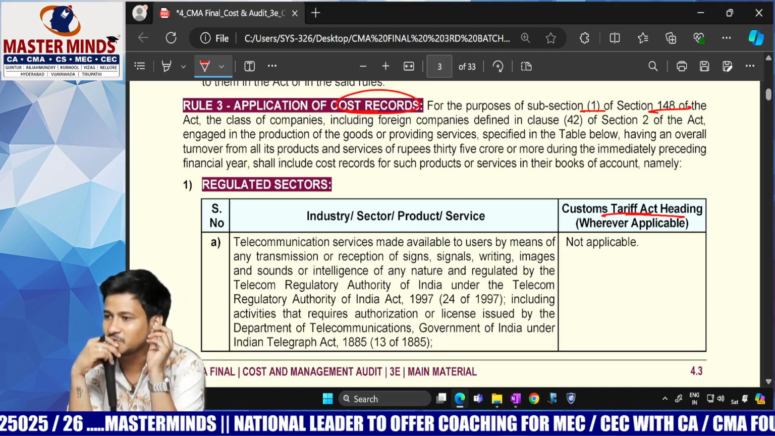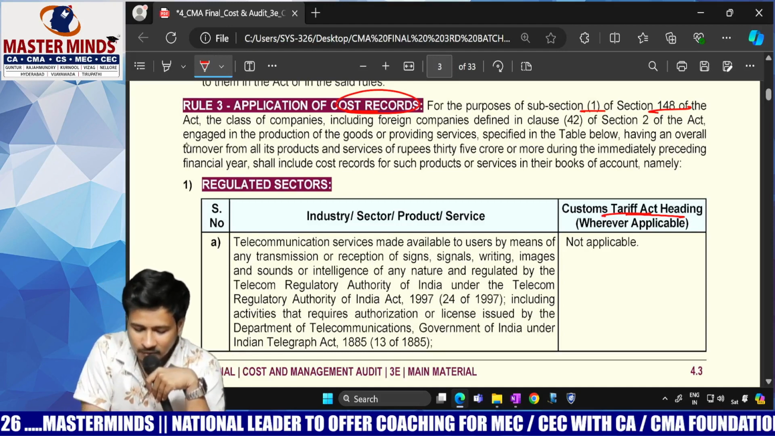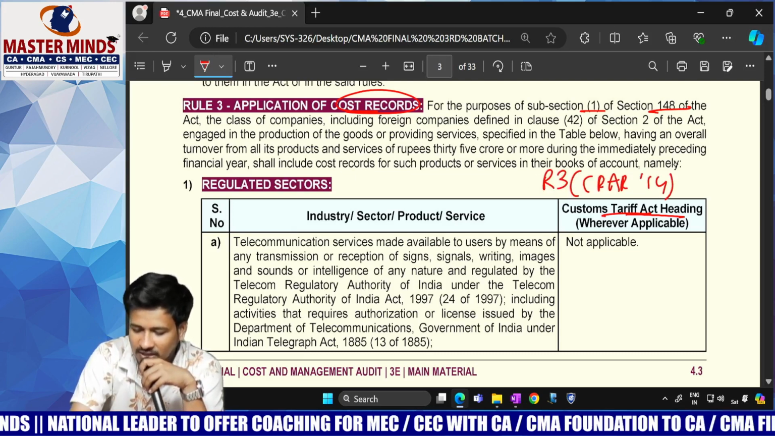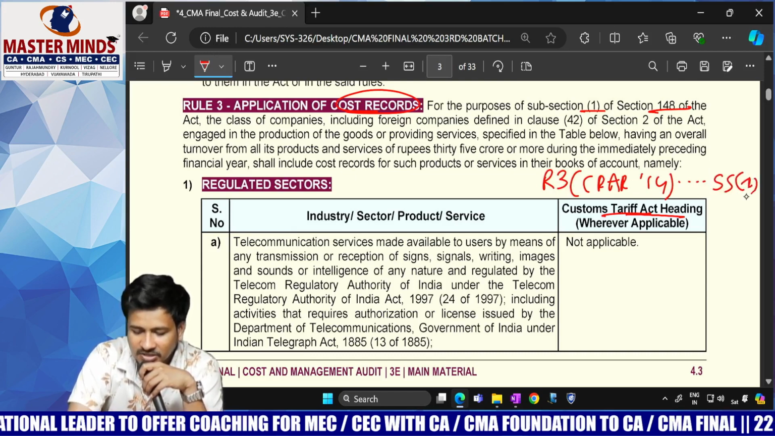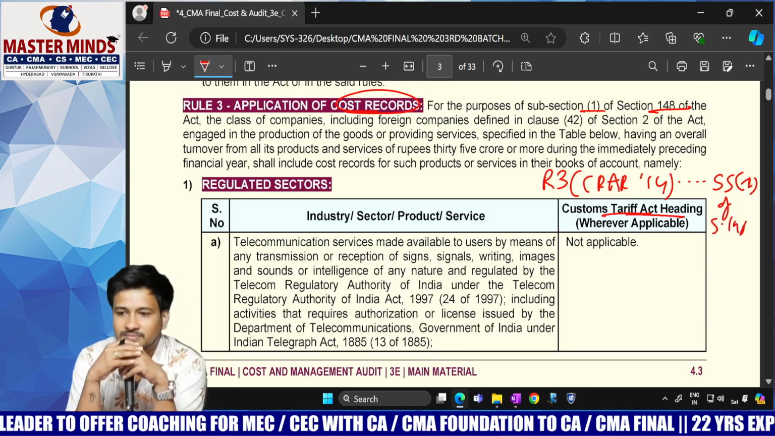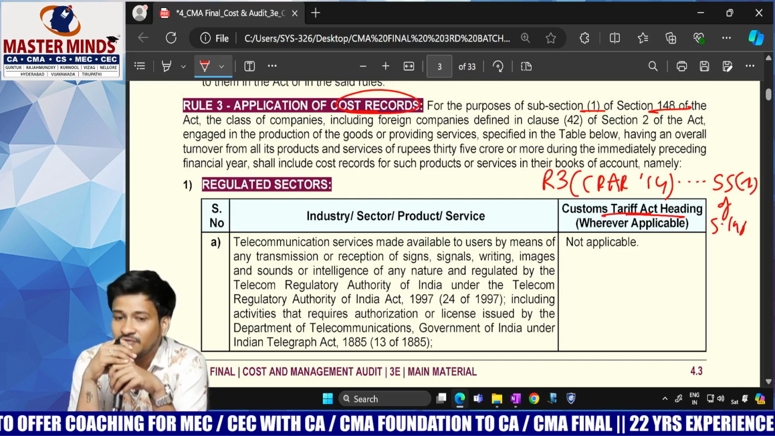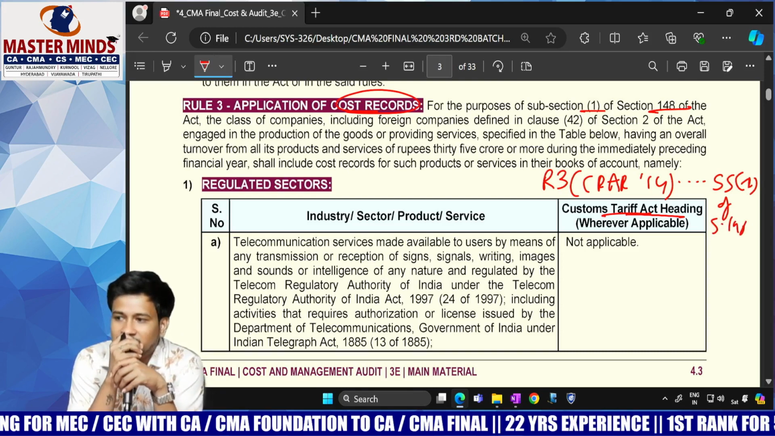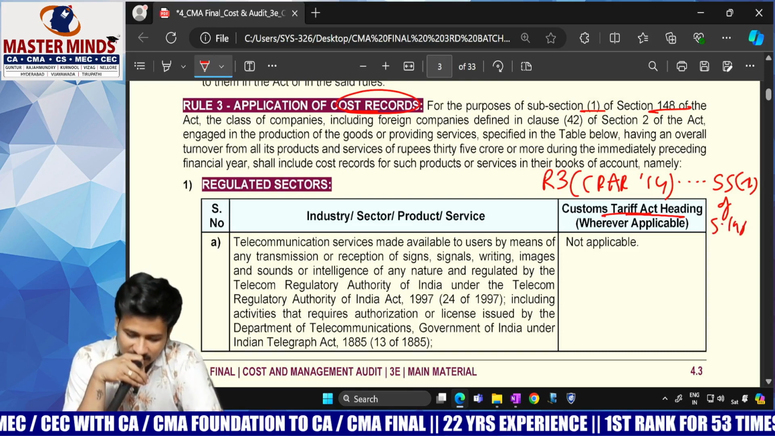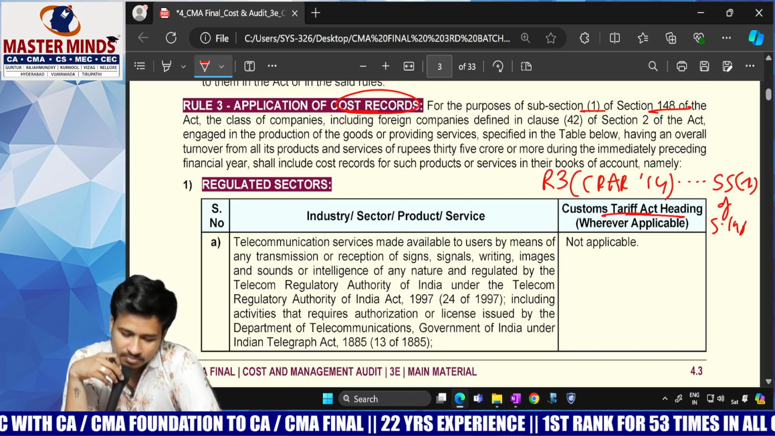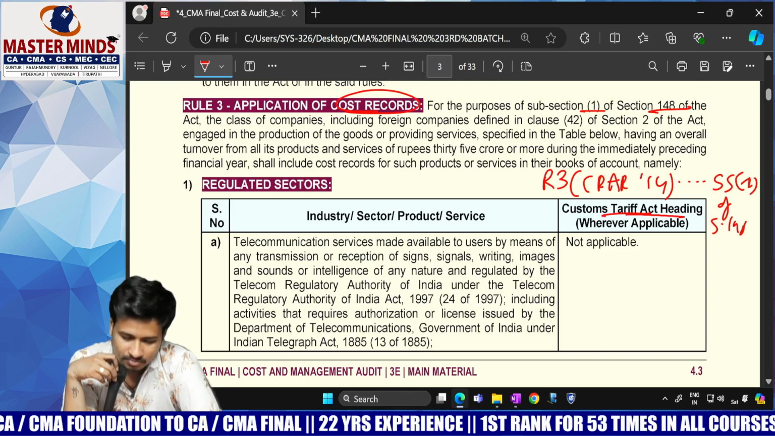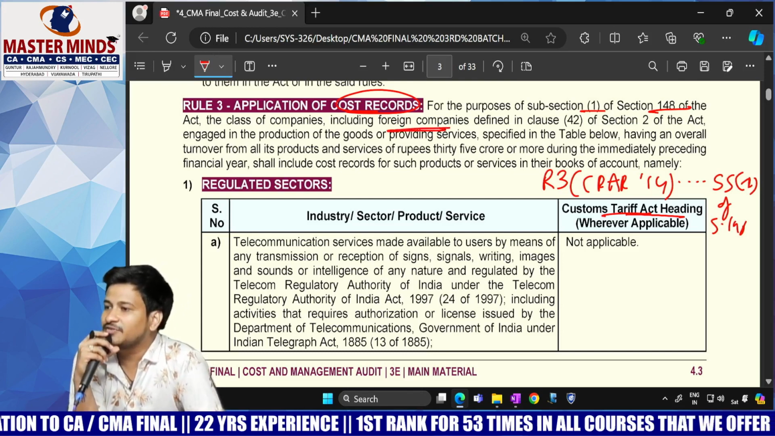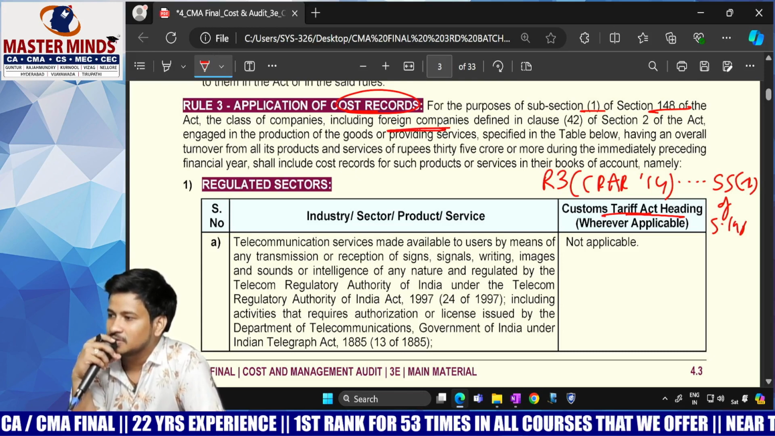What is subsection 2? Okay, so now rule number 3 of CRAR 2014 has to be linked to subsection 1 of section 148. Including foreign companies defined in clause 42 of section 2 of the Act engaged in production. They actually did not define what foreign companies are in these rules. Now what are foreign companies?